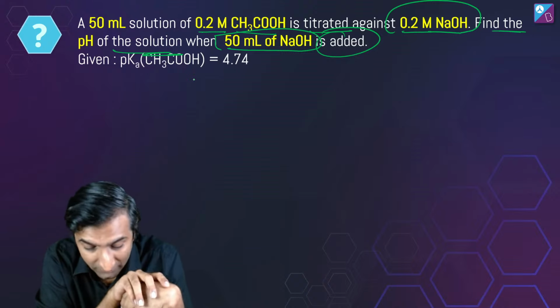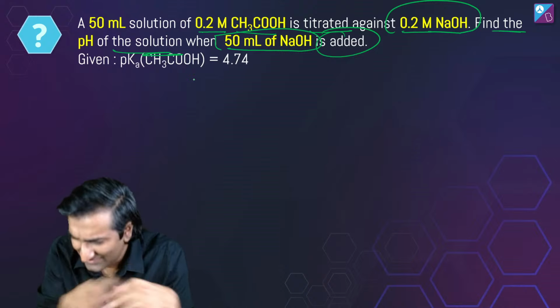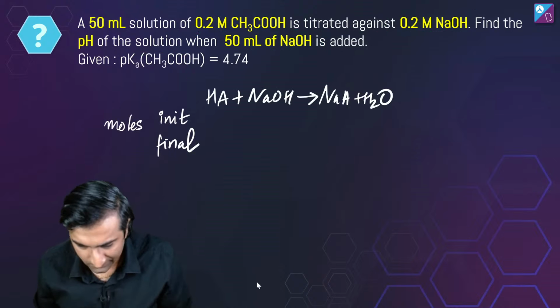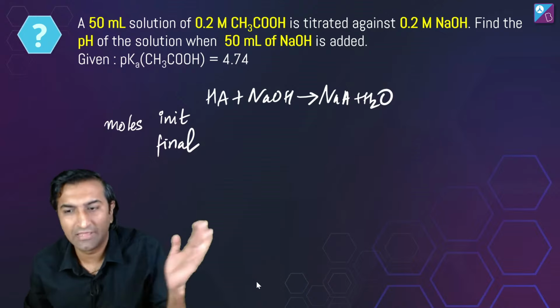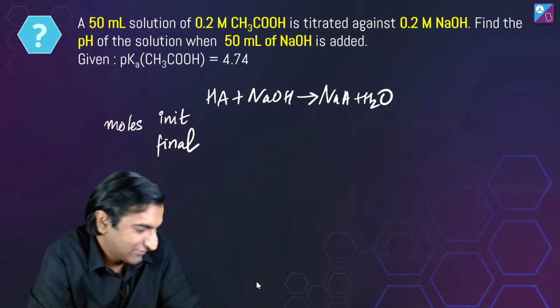खैर ये वाला करते हैं. Let's do this one. I'll write down the equation. Right? ये होगा. Initial final डालो उसमें calculate करो. Yeah, let's try this.